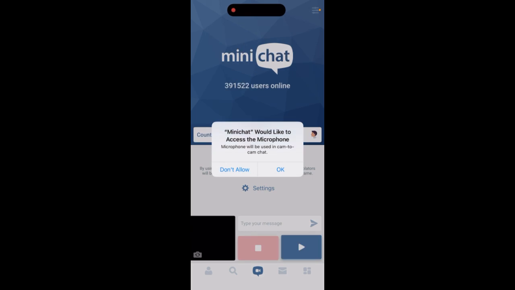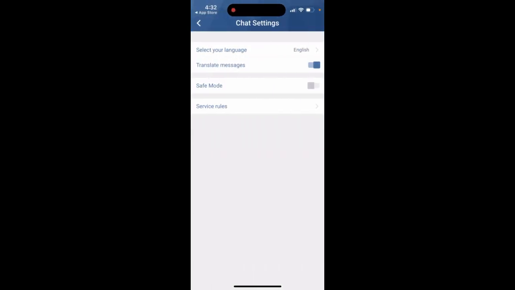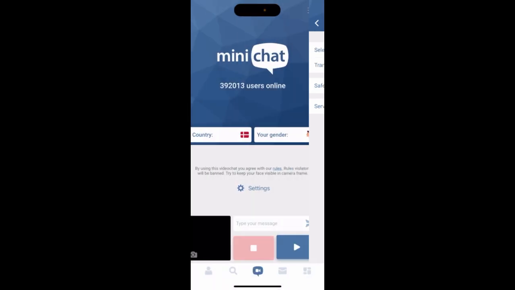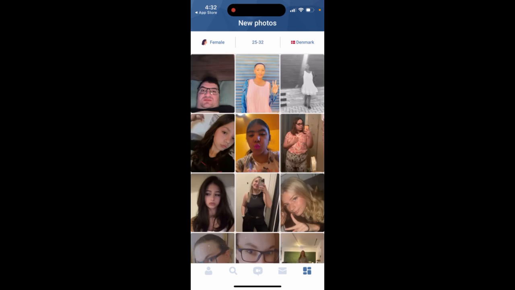Then there is a random chat, which you can just use to start a random chat. You can select country and your gender. You can see all the settings. There's also safe mode in here. And then there are messages, and then there are new photos from people around, which you can then just message.